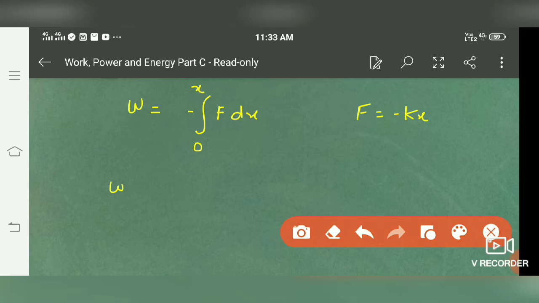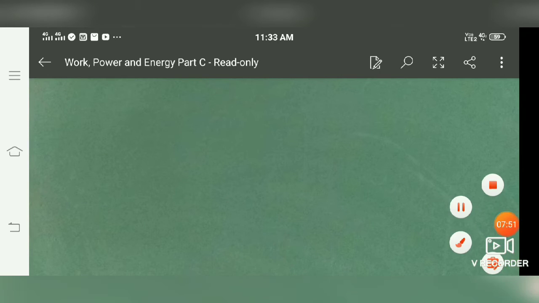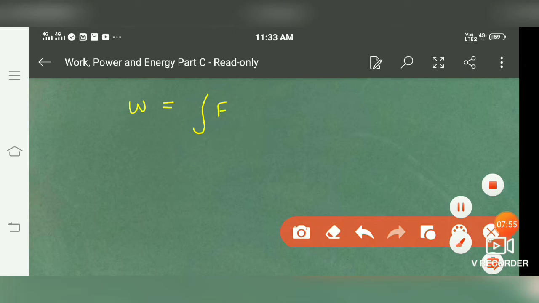We will get W is equal to minus the integral of minus kx dx, from 0 to x. Here minus and minus change into plus, so we get W is equal to the integral of F dx from 0 to x.